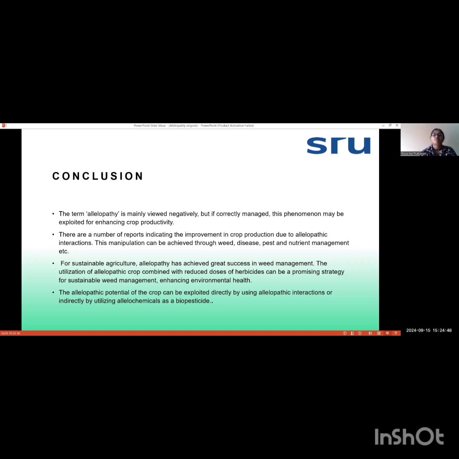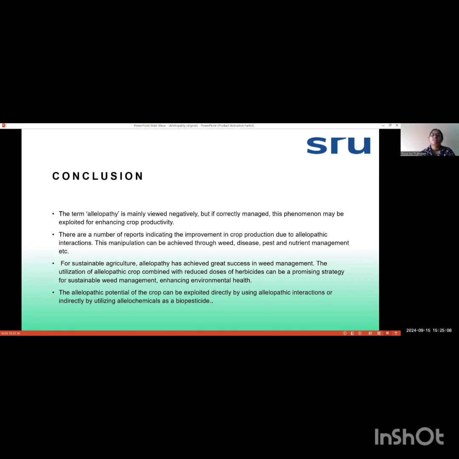By using biopesticides or bioherbicides made from allelochemicals, we use fewer chemical herbicides, and it helps in the disease, pest and nutrient management of our crops.